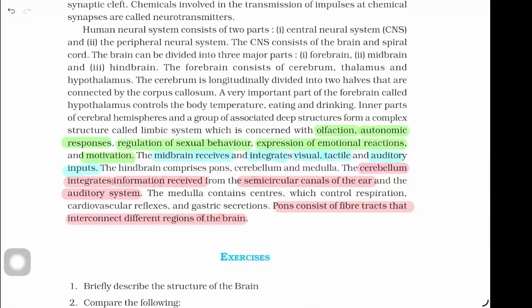Some important lines given in the summary are: inner part of cerebral hemisphere and a group of associated deep structures forms a structure called limbic system, which is concerned with olfaction, autonomic responses, regulation of sexual behavior, expression of emotional reactions, and motivation. Olfaction is the extra point written here. The cerebellum integrates information received from the semicircular canal of the ear and auditory system. This is also extra. Pons consist of fiber tracts that interconnect different regions of brain.